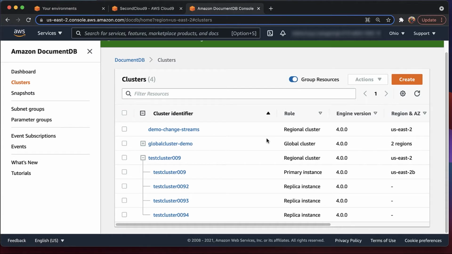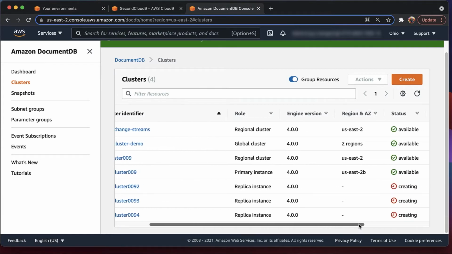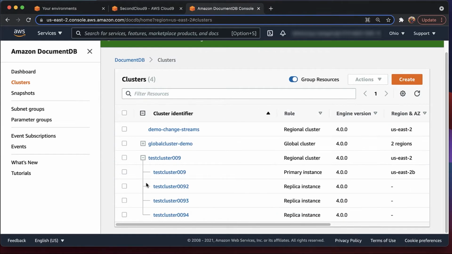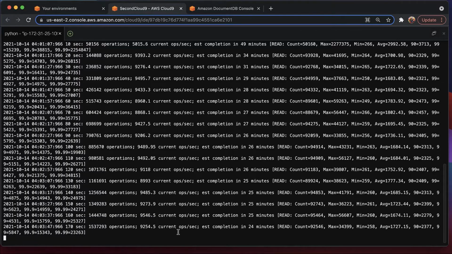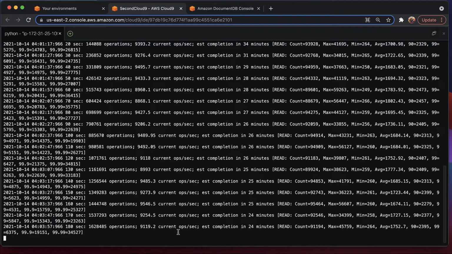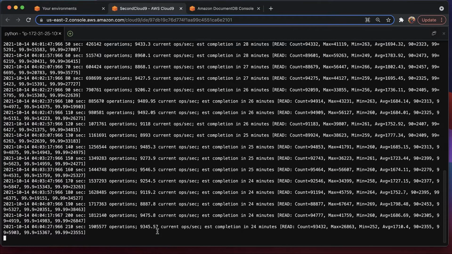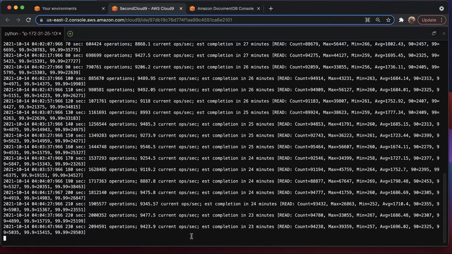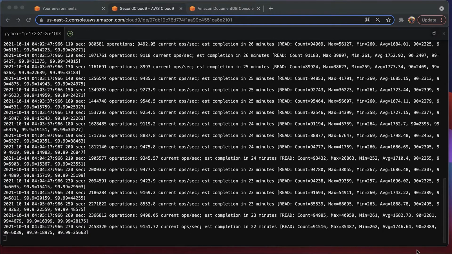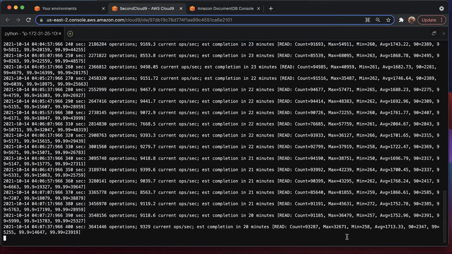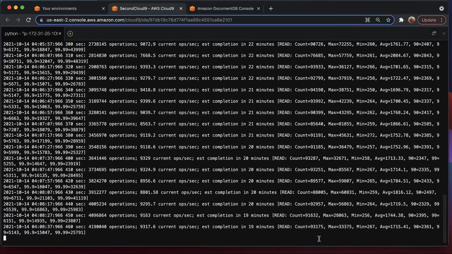So you can see here now that I have 3 additional replica instances in the process of creating while there's a workload running against my cluster. So let's go back to that cluster and see what this looks like. You can see here that the application is still running against it, and there's still approximately 8,000, 9,000 operations per second. So there's no impact to my cluster with that workload while I'm adding additional instances. Let's speed this up a little bit, and I should at some point see some form of change.